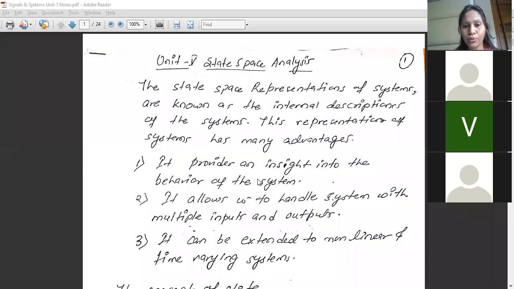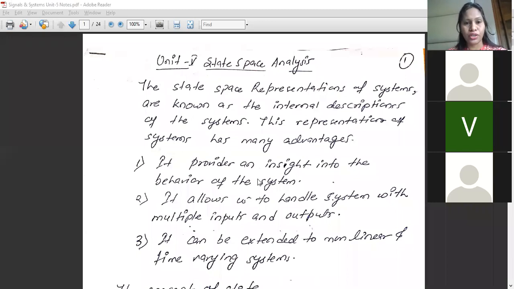So when we are giving an input to a system, we get a particular output. हमें कोई output मिलता है. Now the input is an external input, and whatever output that we are getting is also an external output. So basically this particular system, the input output relationship, whatever we get, it is a kind of external description of a system, where the system is described by the relationship between input